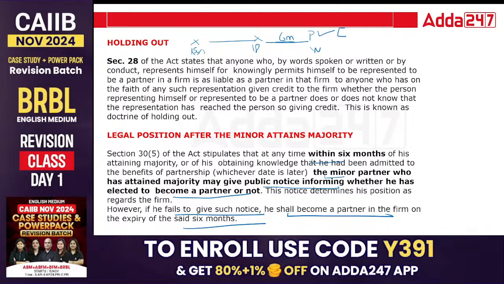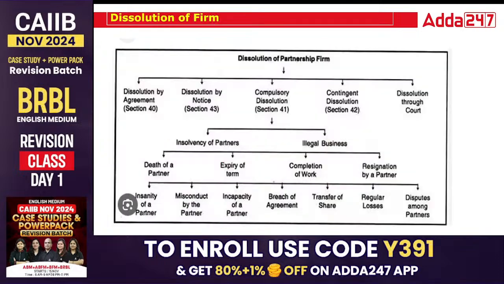Done. Okay. Now this is the dissolution of firm, that is the ending of the firm. Dissolution by agreement, by notice, compulsory dissolution, contingent dissolution, and dissolution through court. So these are the ways in which the partnership firm can be dissolved.